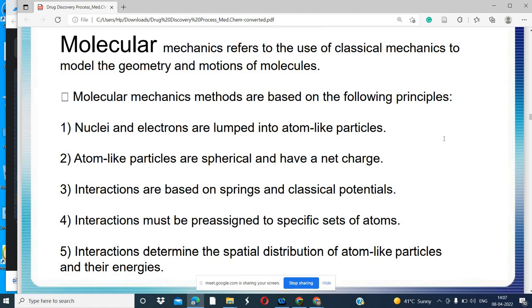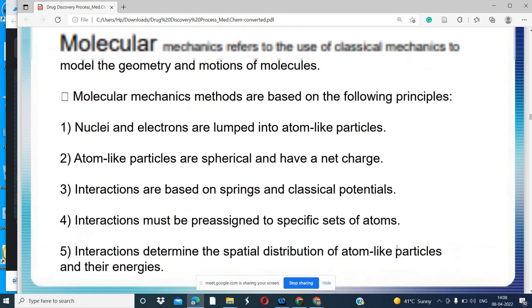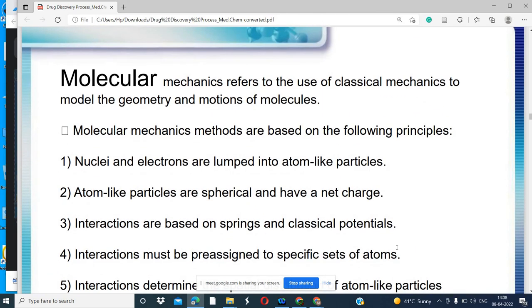So this is how we analyze the motion of molecules in classical mechanics. These are the important steps. The nuclei and electrons are lumped into atom-like particles. We analyze that atom-like particles are spherical and have a net charge. So these are the properties of the molecules. Interactions are based on springs and classical potentials, and interactions must be pre-assigned to specific sets of atoms. So that's what we do in the simulation. Classical mechanics plays an important role in the simulation.